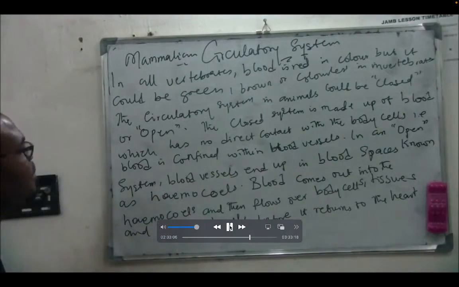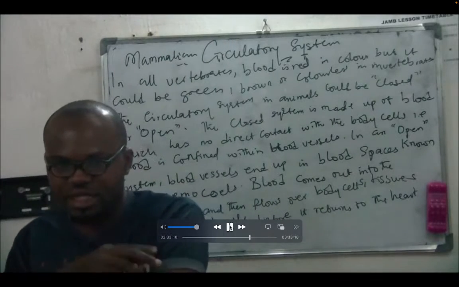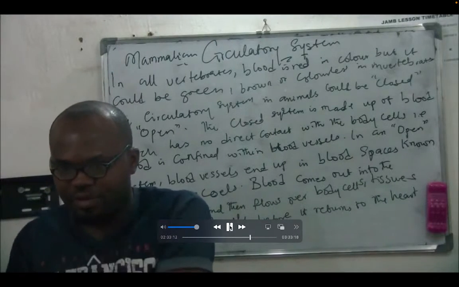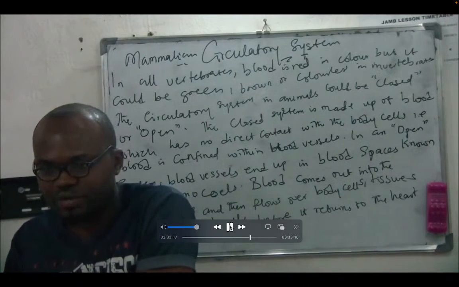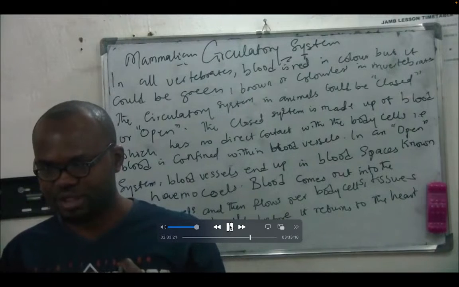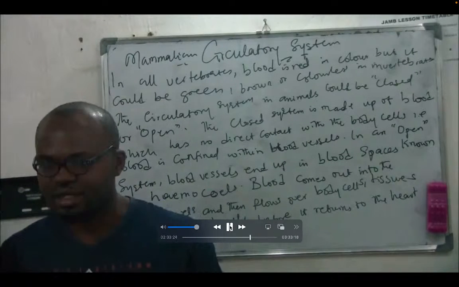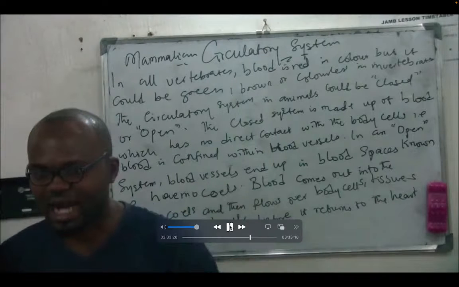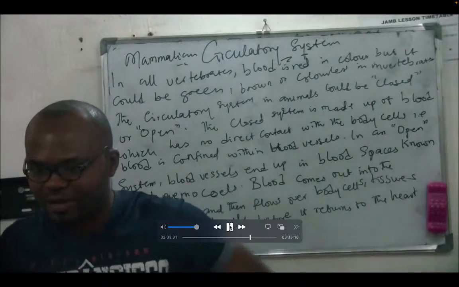Is that clear? Circulatory system is the system that ensures that blood flows around our body. Through the arteries and veins. The heart is where most of the job is done. So one of the vessels carries blood to the heart, whereas the other one carries blood out from the heart.